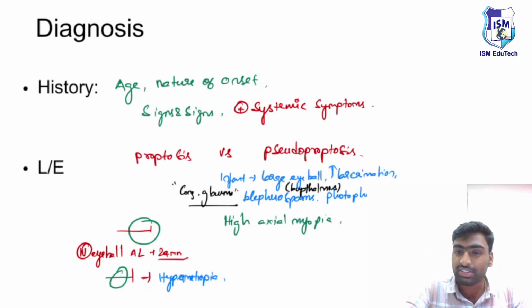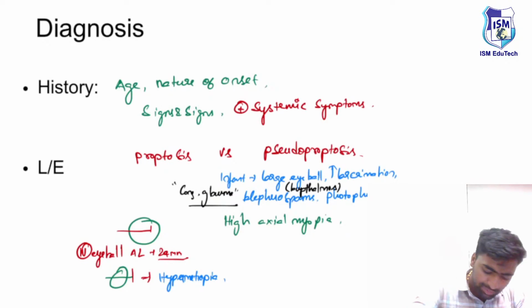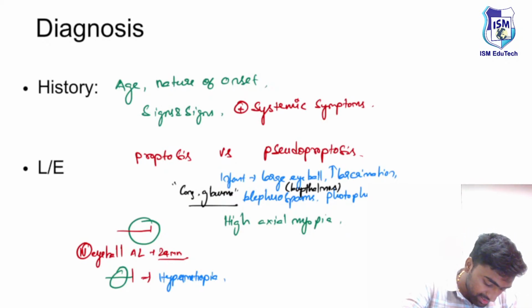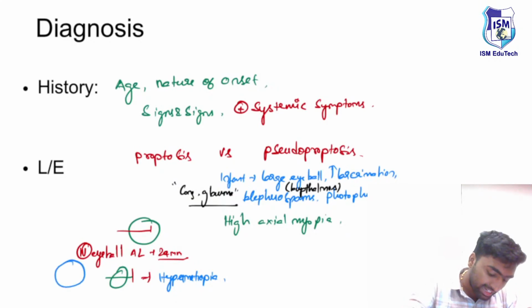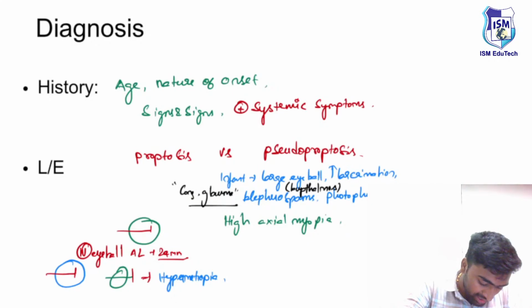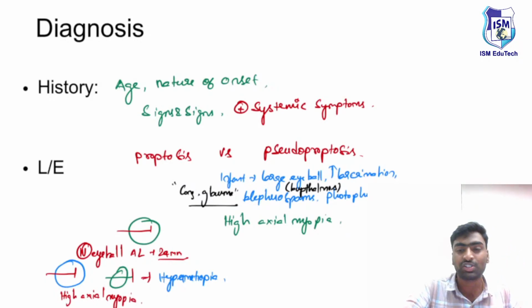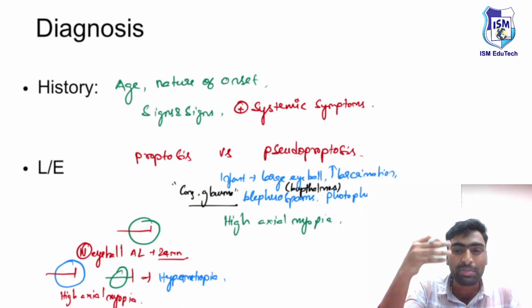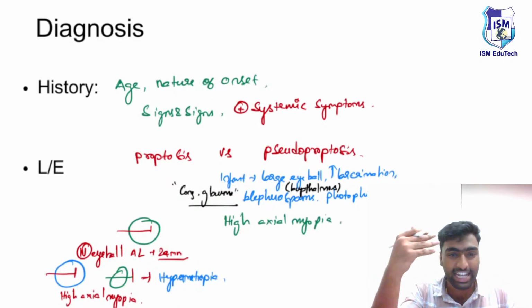If there is a small eyeball, we know it may lead to hypermetropia. Whereas if there is a large eyeball, the light rays will fall in front of the retina. So it is a myopia, known as high axial myopia. Just remember. So in this high axial myopia, because of the large eyeball, the person can mimic a proptosis. This is the catch point over here.